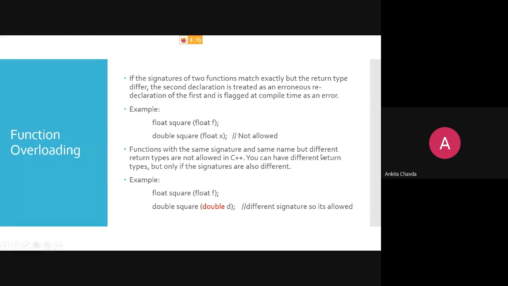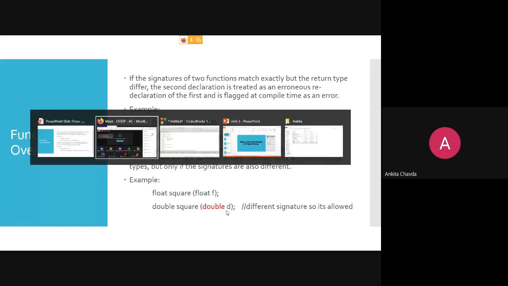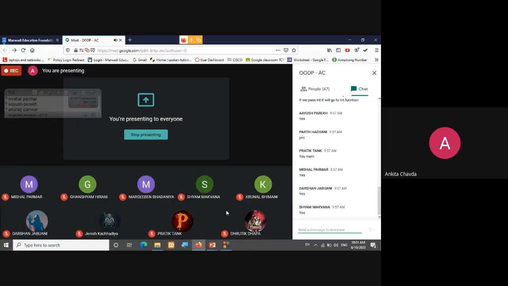So functions with the same signature and same name but different return types are not allowed in C++, and you can have different return types but only if the signatures are also different. So here what I did is, here is a float square. This is the first function, float f, fine. But in the second function I have changed it over here, that is double square, but instead of float I made it a double D. So these two have different signatures and this is allowed because one is float and one is double. Data type is totally different. So now this is allowed. Getting it? Yes or no? Fine?